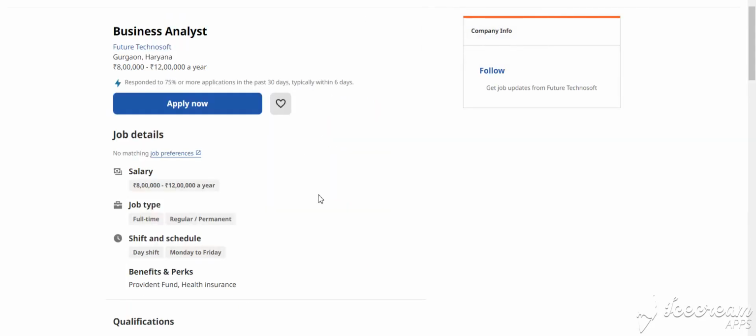Our next job is for business analyst. This is Gurugram, Haryana location, and the salary is 8 LPA to 12 LPA per year. This is also a full-time opportunity. How to apply for this job? You simply click apply now and fill in the details.